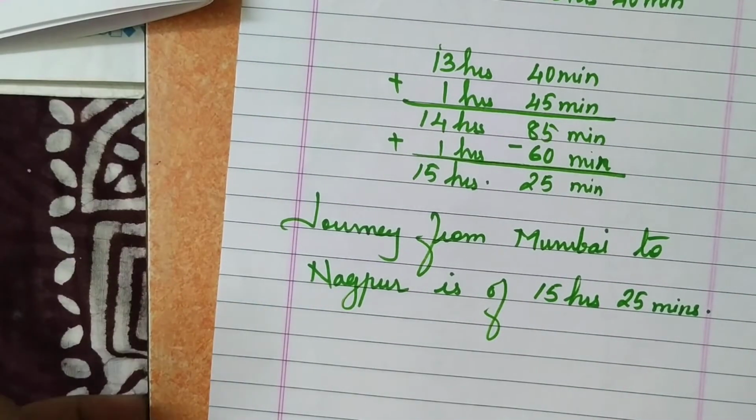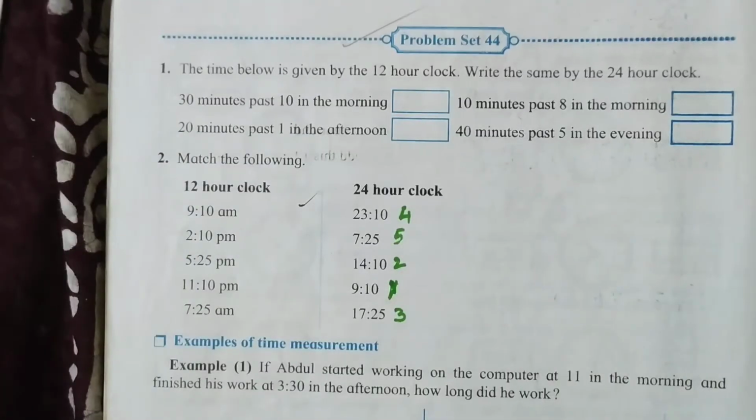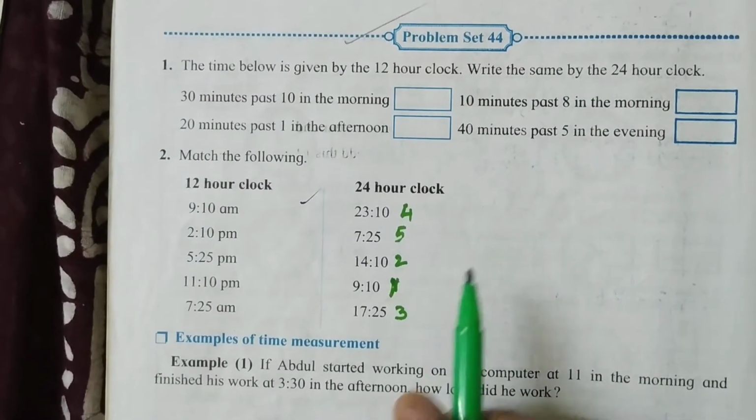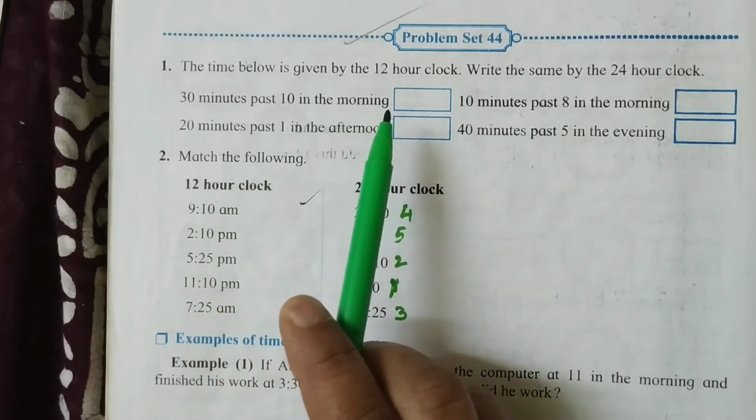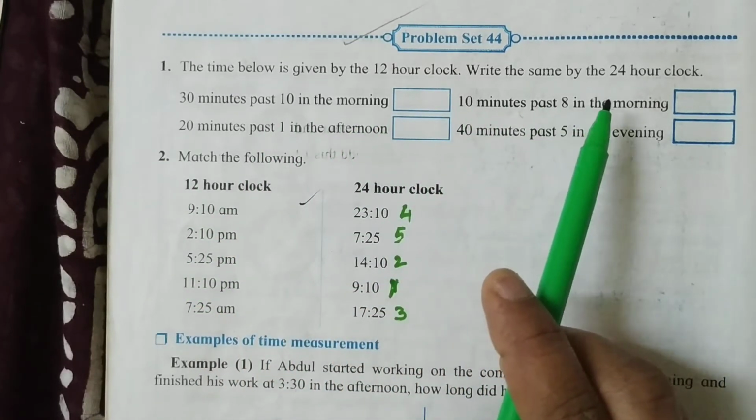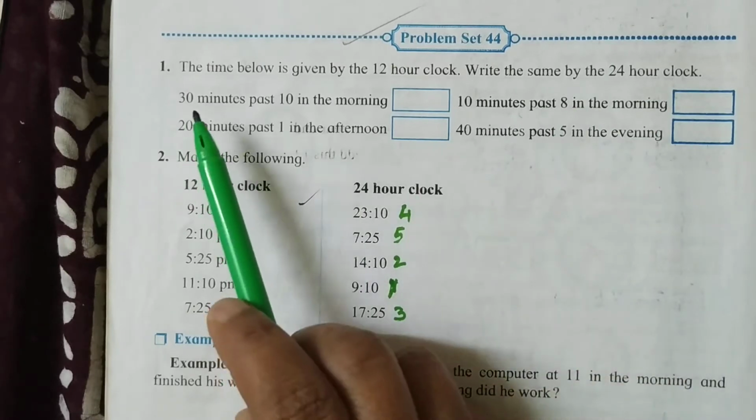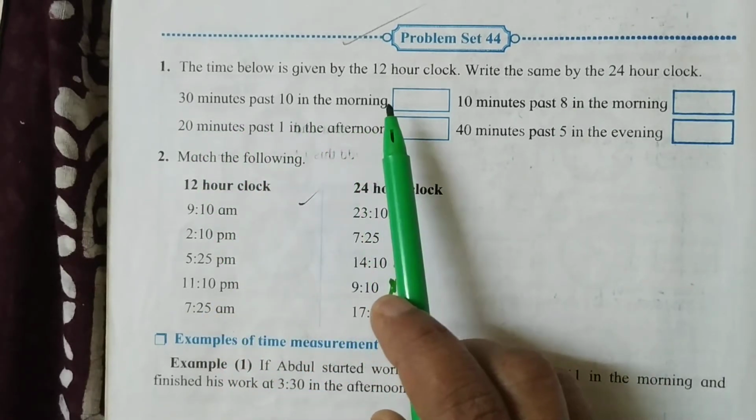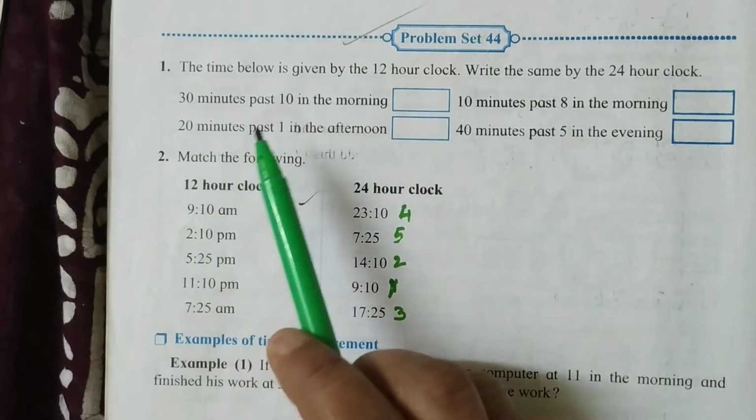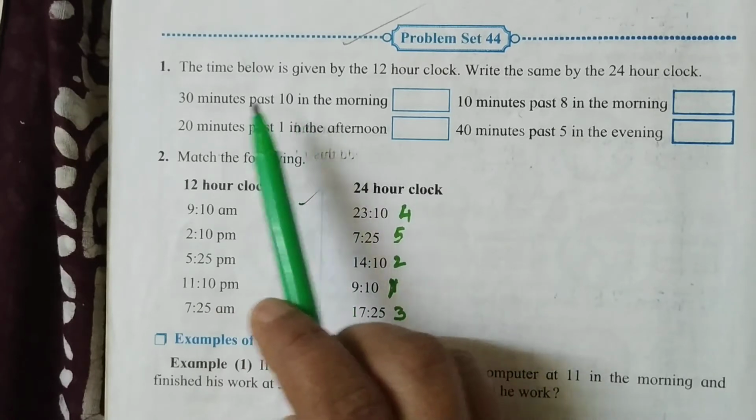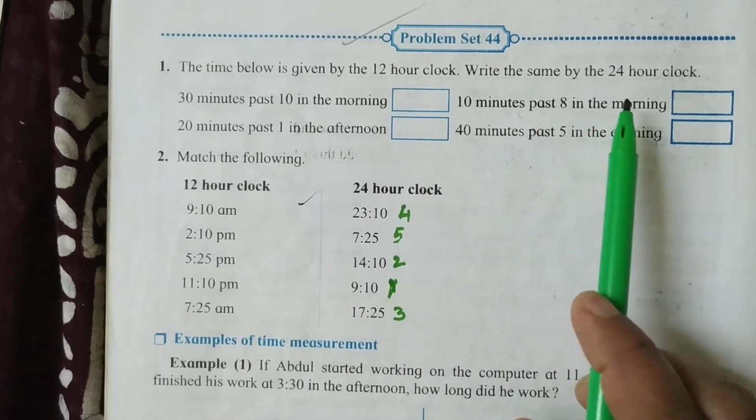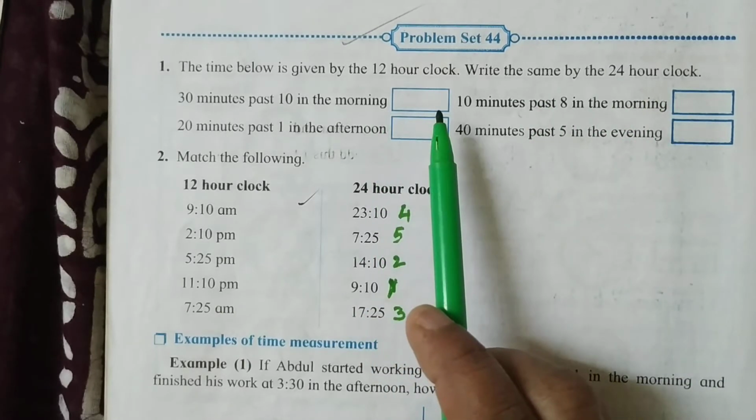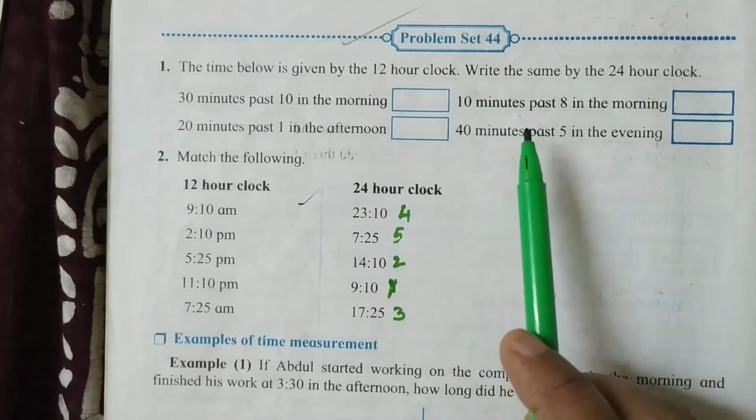Let's see the further part from your textbook. Today I have asked you to solve problem set 44. The time below is given in 12-hour clock. Write the same in 24-hour clock. 30 minutes past 10 in the morning. So it is 10:30 in the morning. Already 10 hours and 30 minutes have passed, so it will be 10:30 only in 24-hour clock. No need to write AM and PM.